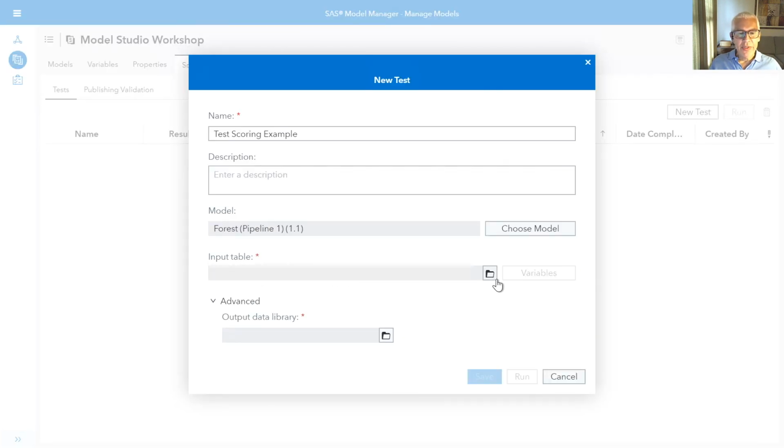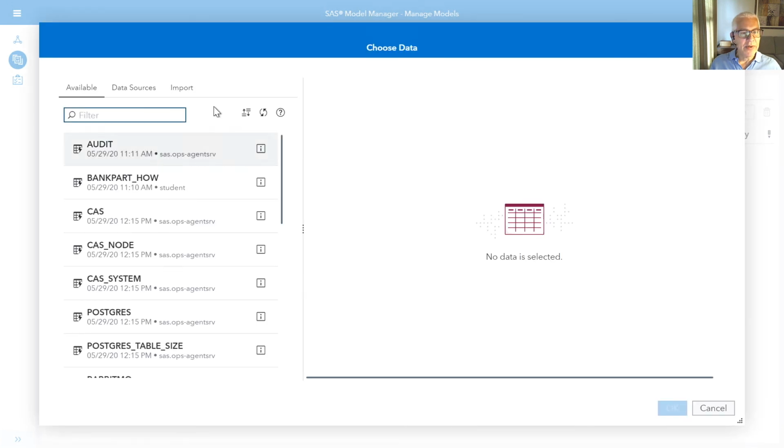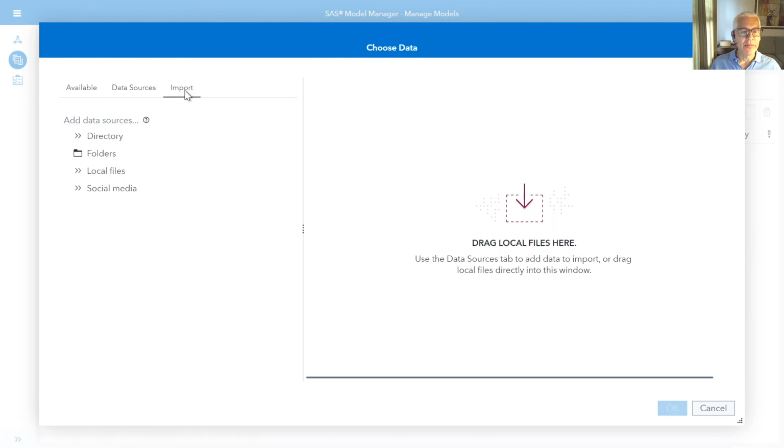Then we need to choose an input table. So I'm going to select an input table. It turns out we're going to need to import the table that we would like to score. So you'll remember that the process of scoring is to take your champion model that you've selected and then apply it to brand new data, either new patients or new customers. And in our banking data, it's basically new customers.